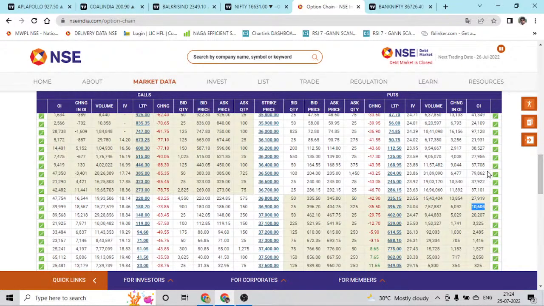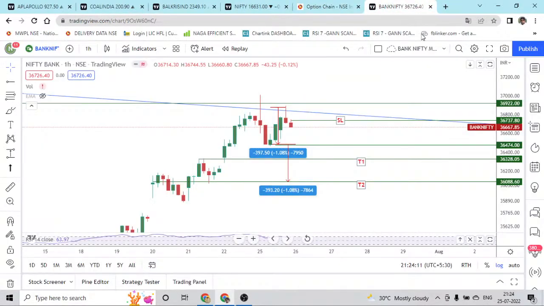If there is a drastic fall, then we have to wait for the momentum, see how there is unwinding in put options, and take care of the positions. So remain with the stop loss, and we'll definitely achieve this target tomorrow or at the max the day after tomorrow. So that's all on Nifty and Bank Nifty.